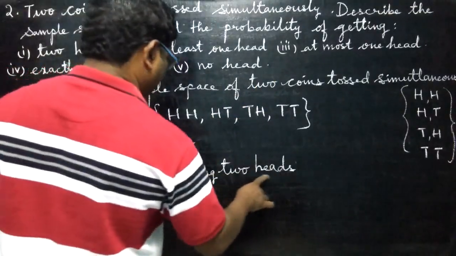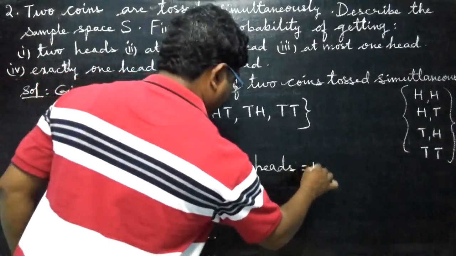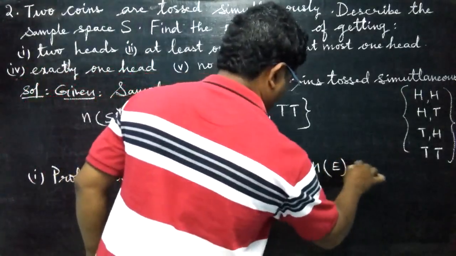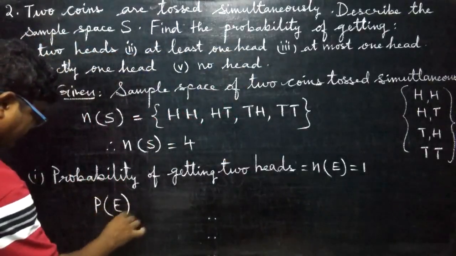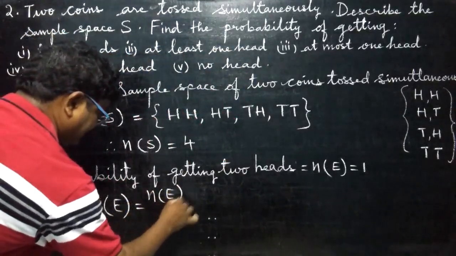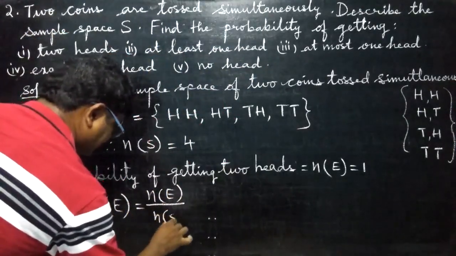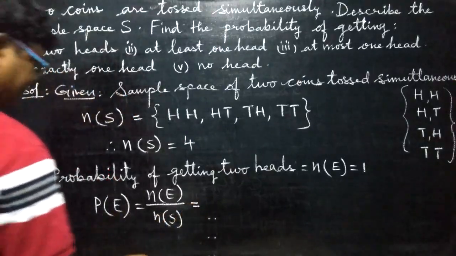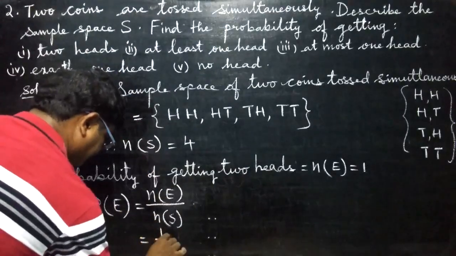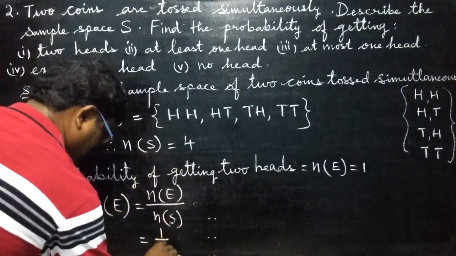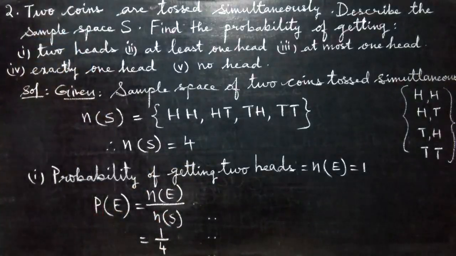Probability of getting 2 heads, that is equal to n of E. This is the event. Only 1 chance is there. Now probability means P of E is equal to n of E by n of S, that is equal to 1 by 4. So therefore the probability of getting 2 heads is equal to 1 by 4.